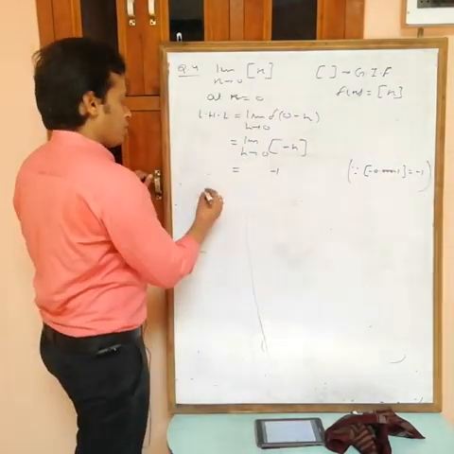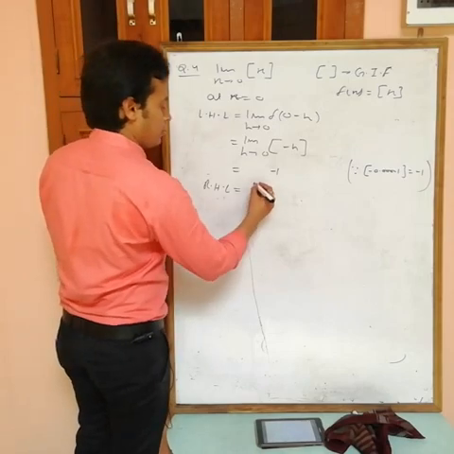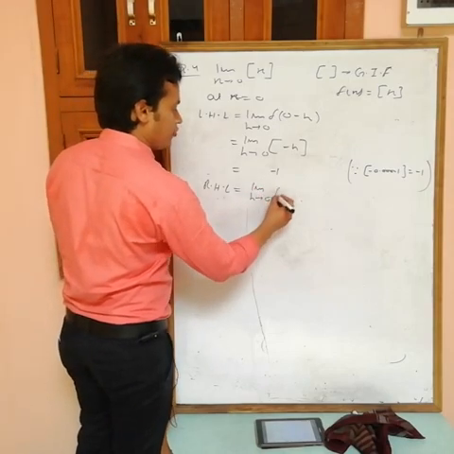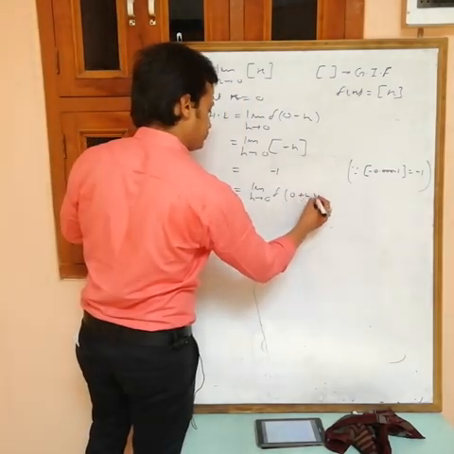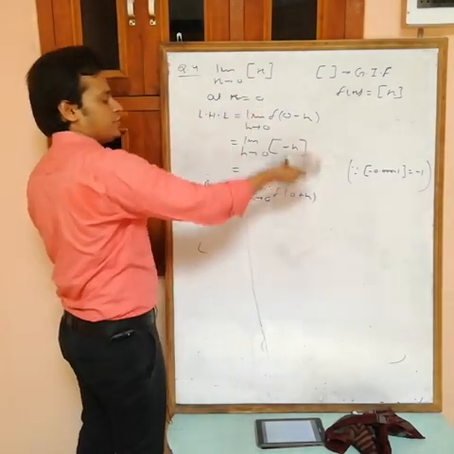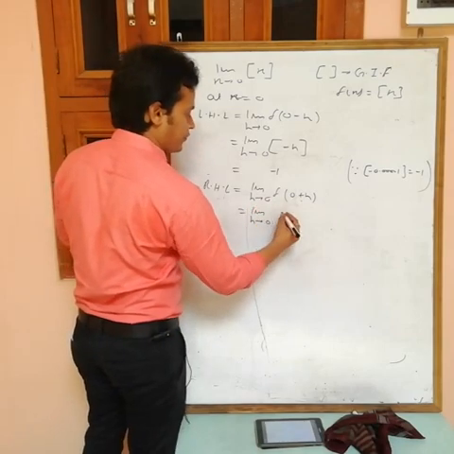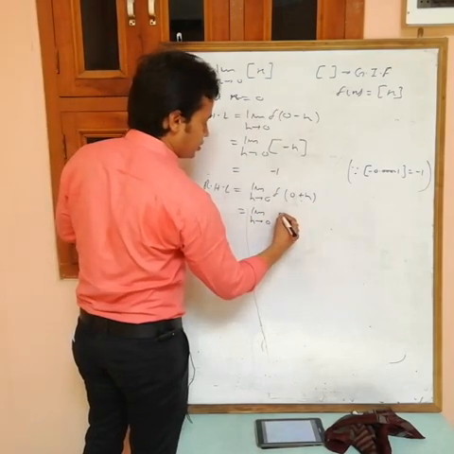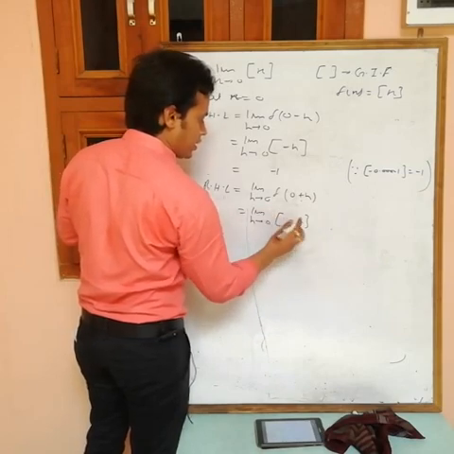Now RHL: limit h tending to 0 of the value of the function at a plus h. a is 0, so 0 plus h. Replace x with 0 plus h. Limit h tending to 0 of the greatest integer of 0 plus h. Can I write directly h?